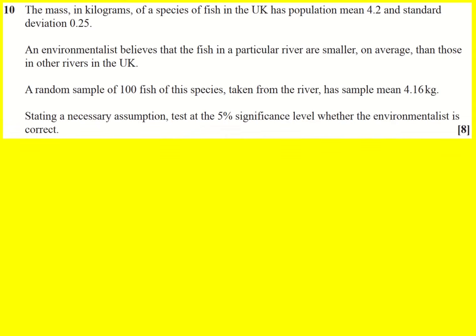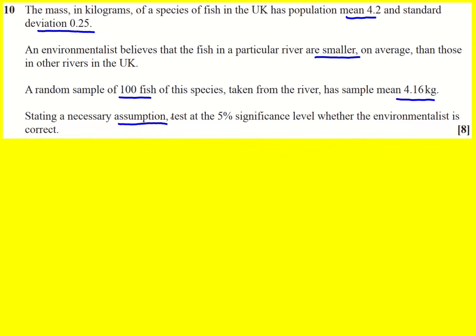The mass in kilograms of a species of fish in the UK has population mean 4.2 and standard deviation 0.25. So that is the population as a whole. An environmentalist believes that the fish in a particular river are smaller on average than those in other rivers. A random sample of 100 fish of this species taken from the river has sample mean 4.16 kilograms. Stating a necessary assumption, test at the 5% significance level whether the environmentalist is correct.